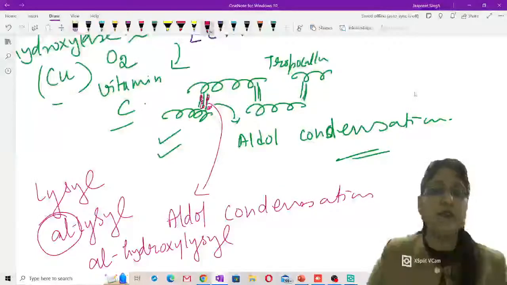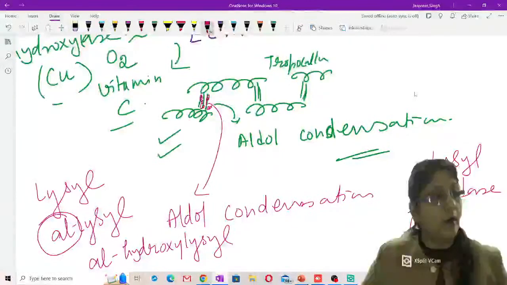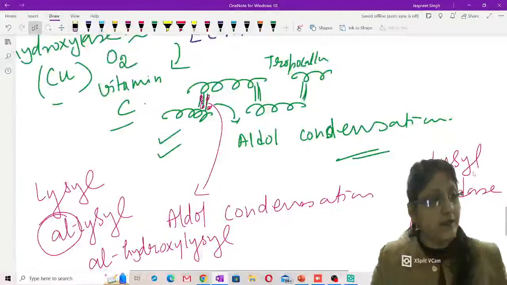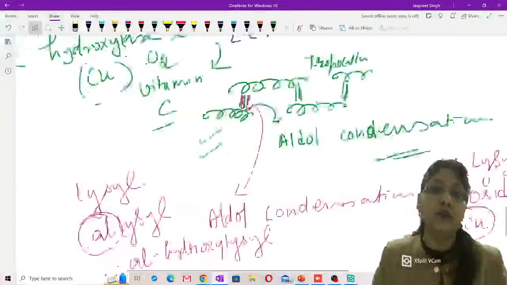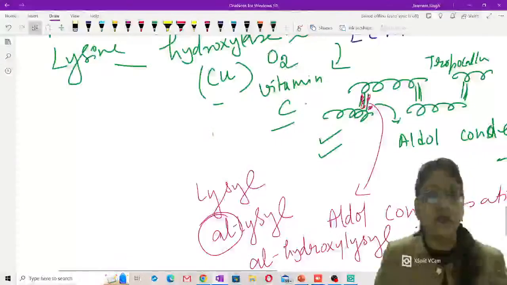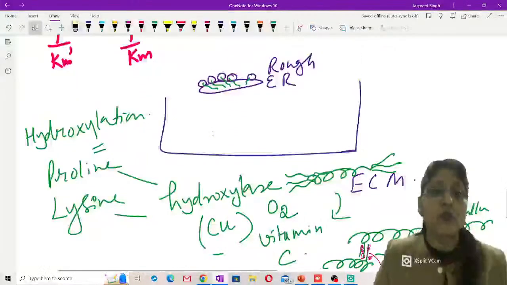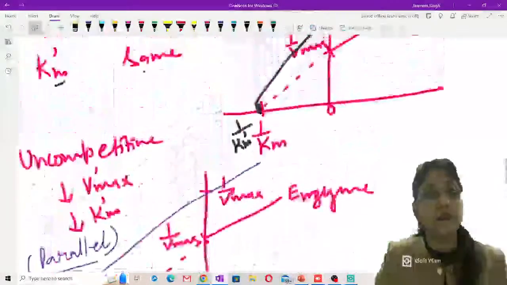This aldehyde form is produced by lysyl oxidase enzyme, which very much requires copper. So copper and ascorbic acid are very important trace elements needed for collagen morphology. Three enzymes, prolyl hydroxylase, lysyl hydroxylase, and then lysyl oxidase in the extracellular space, are required for the staggered arrangement of the tropocollagen, which provides stability to the blood vessel wall and various other tissues. So either the deficiency of ascorbic acid or copper results in collagen malformation.